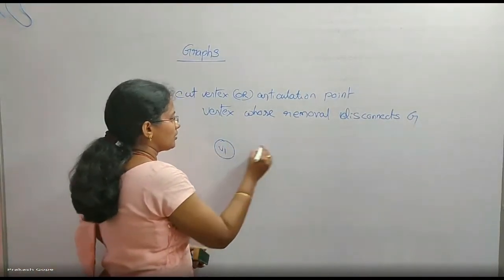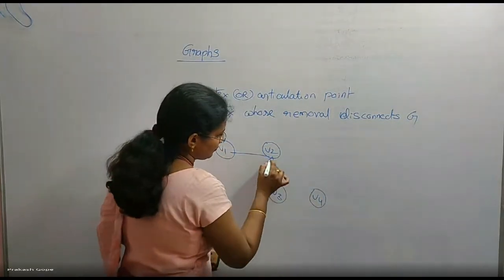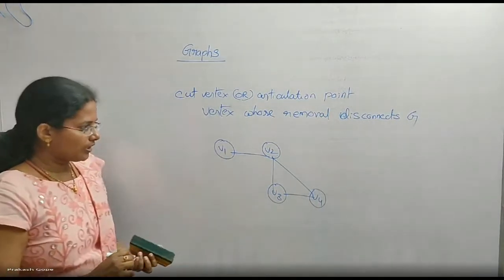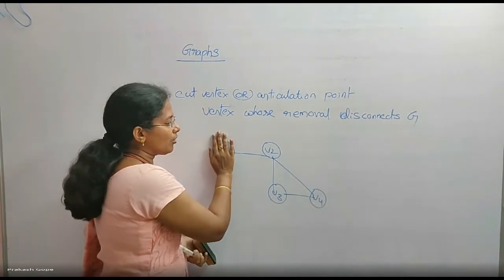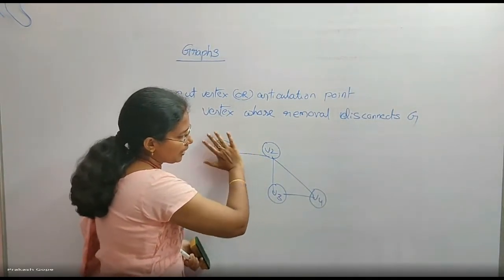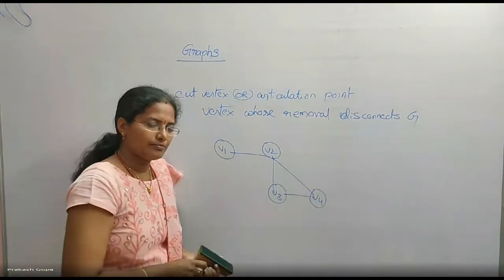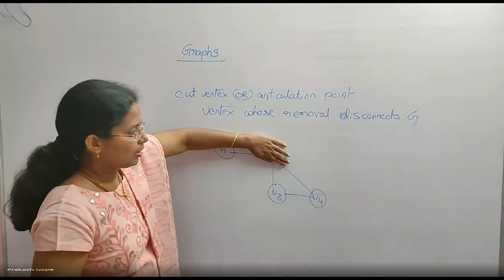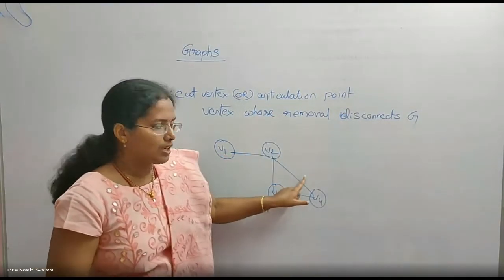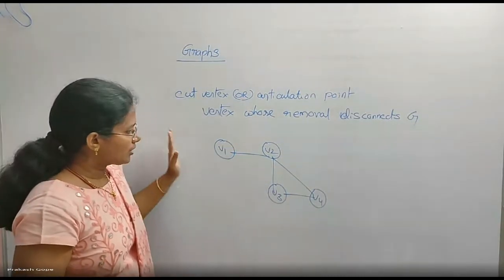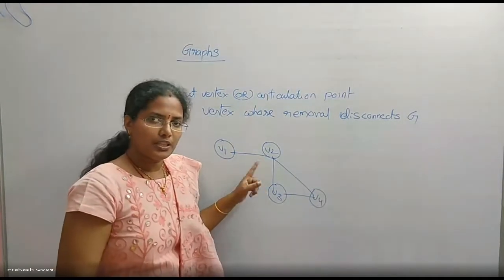For example, this is V1, V2, V3, V4. If I remove V1, which means all the edges connected with V1 are also removed, is this graph connected or not? Yes, it is connected. So V1 is not a cut vertex. If I remove V2, all the edges with which it is incident are also removed, which means V2 is deleted and all these three arcs are also removed. Which means V1 is separate, and V3, V4 is a separate component, so it is disconnected. So V2 is a cut vertex.